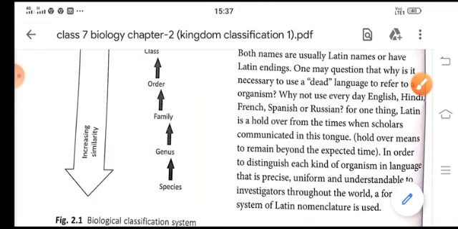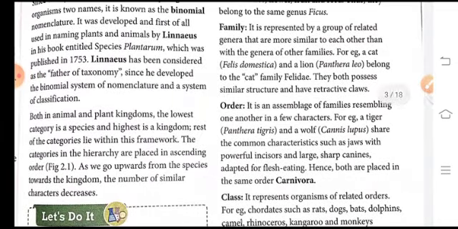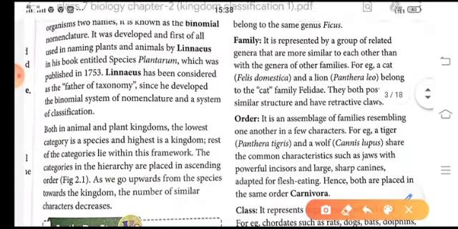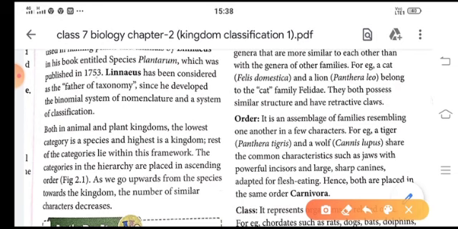Children, let us move on to how taxonomy is done. Linnaeus was the scientist who is known as the father of taxonomy because he developed the binomial system of nomenclature and a system of classification. In both the animal and plant kingdoms, the lowest category is the species and the highest category is the kingdom, while the rest of the categories placed in between the species and the kingdom make a framework of the taxonomy.